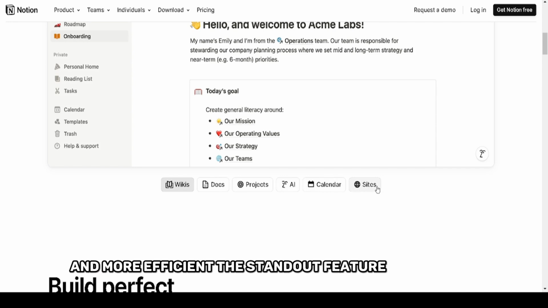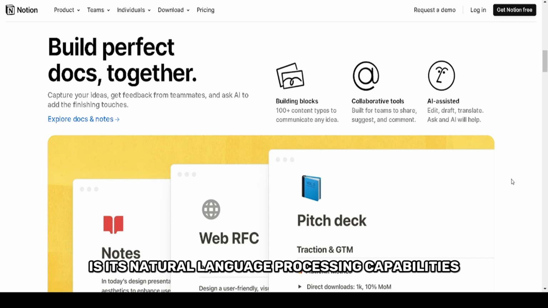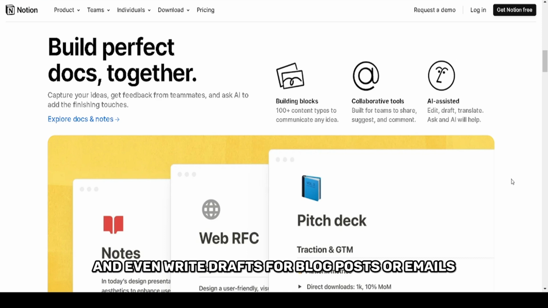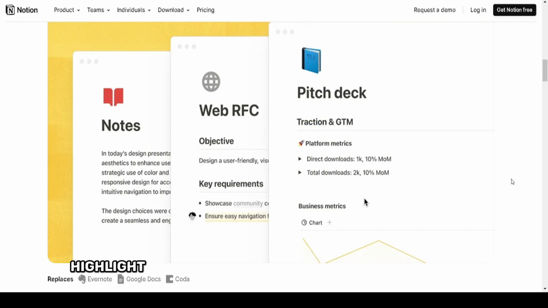The standout feature of Notion AI is its natural language processing capabilities. You can generate summaries, create detailed outlines, and even write drafts for blog posts or emails with just a simple prompt. It's remarkably intuitive. Highlight text, choose Ask AI, and let it work its magic.